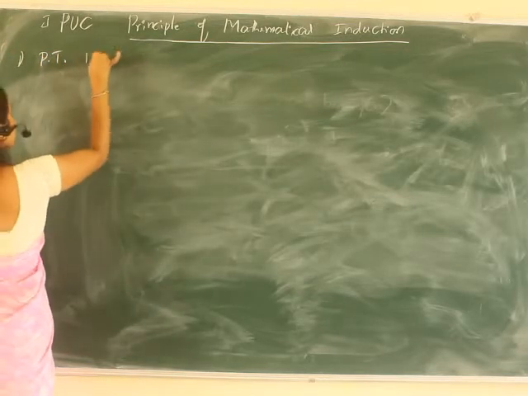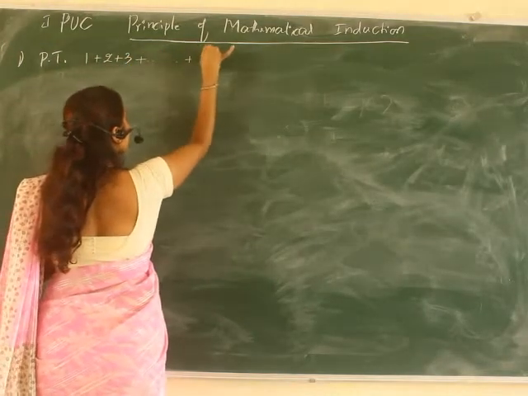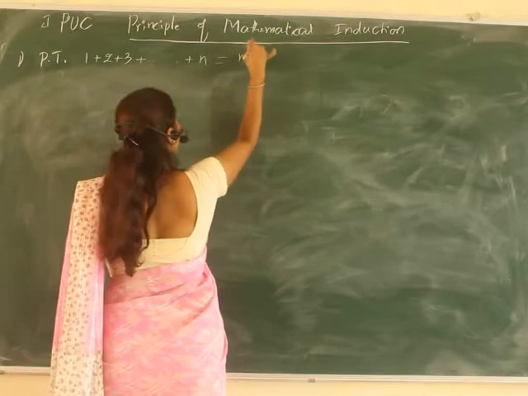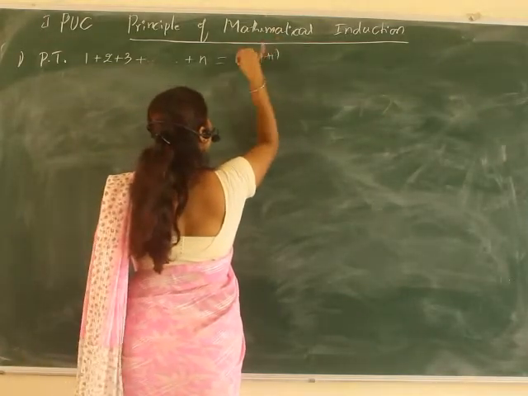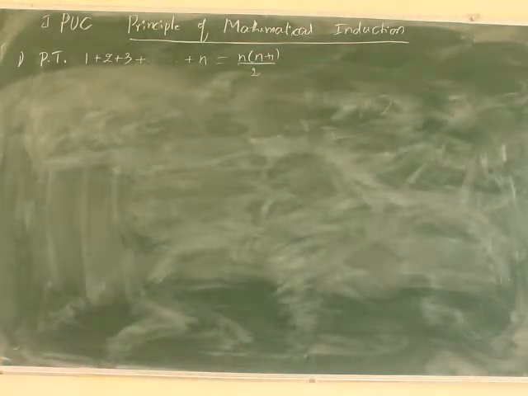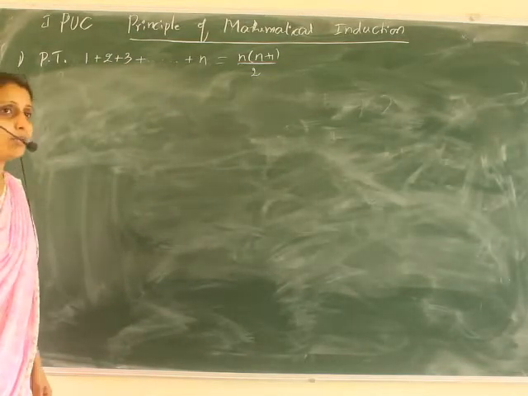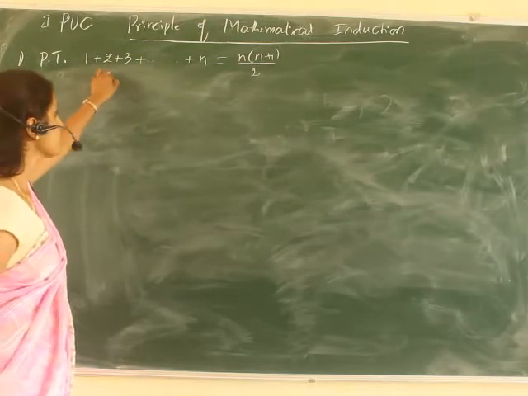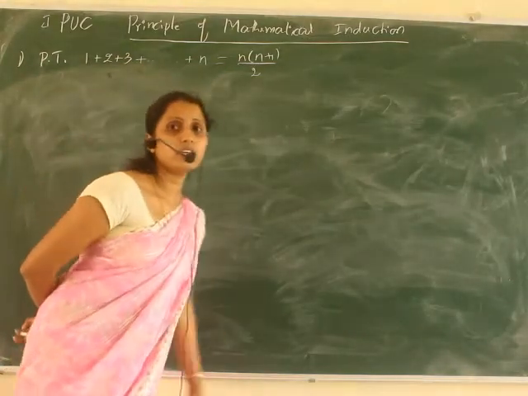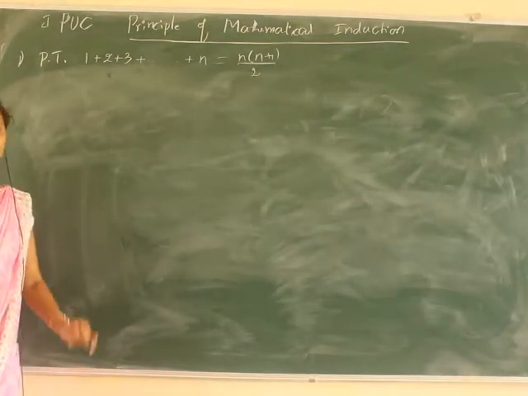Prove that 1 plus 2 plus 3 and so on up to n is equal to n into n plus 1 divided by 2. We have to prove this statement by using the principle of mathematical induction. That means the sum of the first n natural numbers is n(n+1)/2. This is a well-known result. So first, what do we have to do?